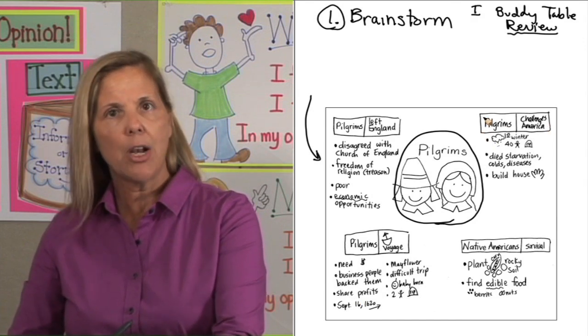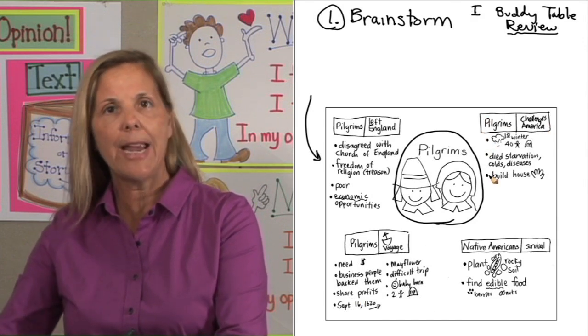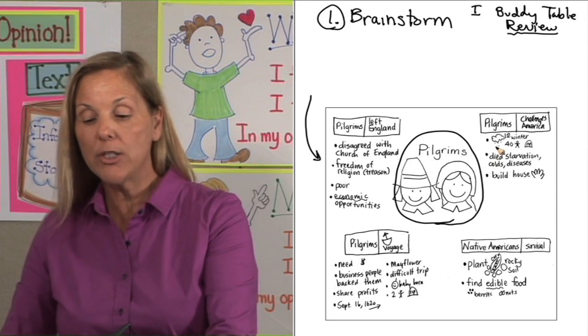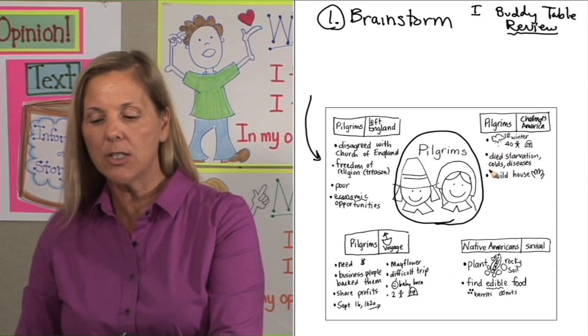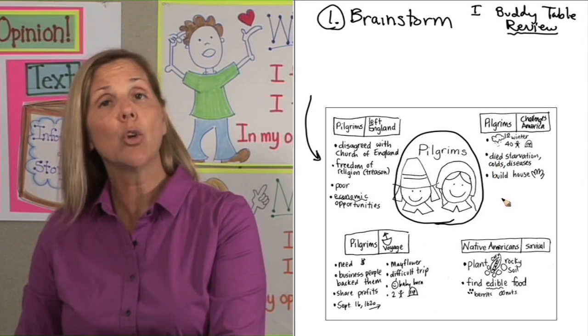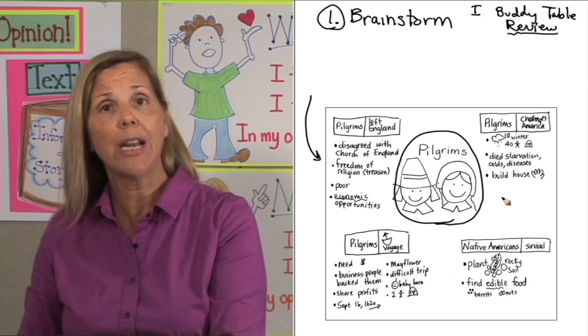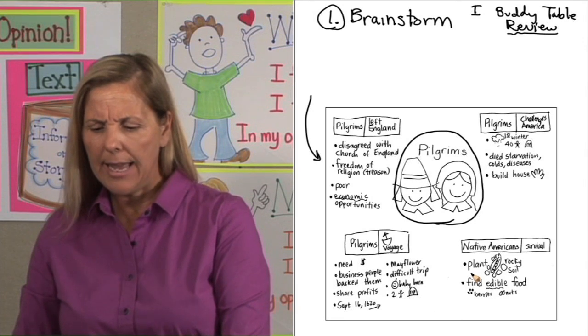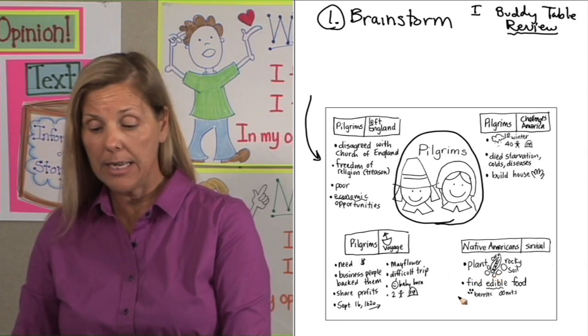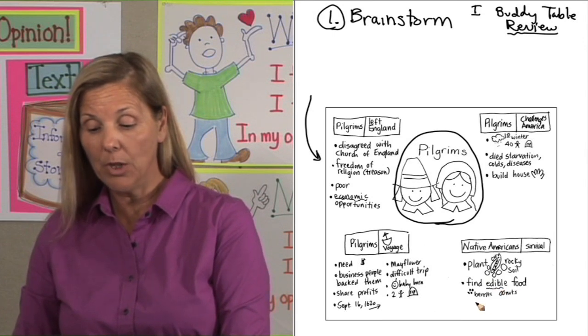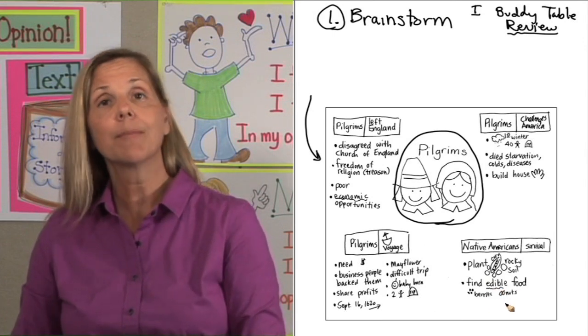Here, no idea box was at the top. The only information that we had here was the first winter, 40 pilgrims died. Pilgrims died of diseases, cold, starvation. Pilgrims had to build their own houses with their hands. Over here we had the Native Americans help them plant corn in rocky areas, help them find edible food like berries and nuts. I chose a student.